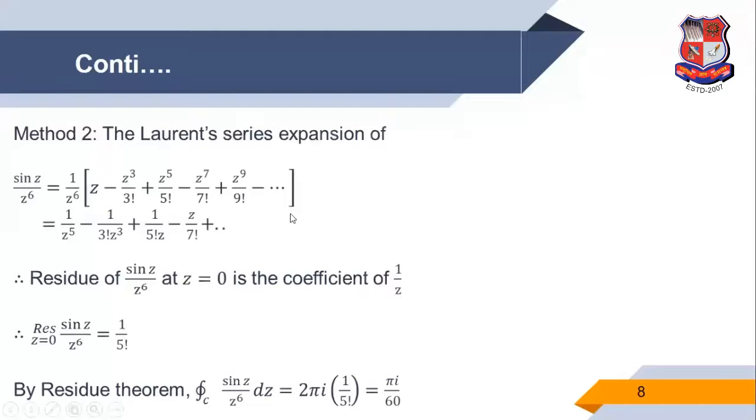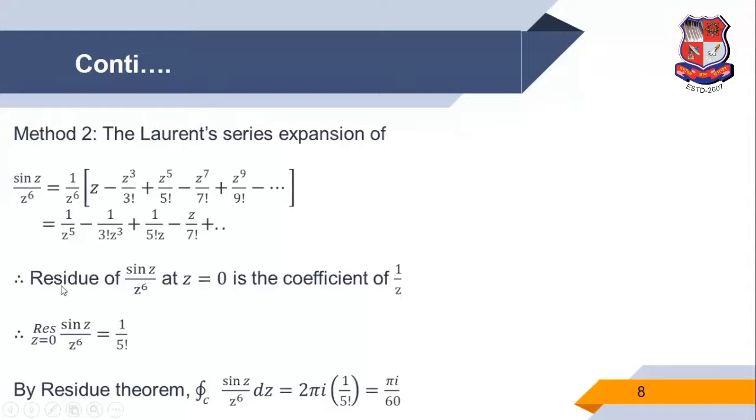And the basic concept of the residue says that the coefficient b1 of 1 upon (z minus z0) is the residue of the given function f(z). So directly we can say the coefficient of 1 upon z, that means 1 upon 5 factorial, is the residue at z equal to 0 of the function sin z upon z raised to 6.